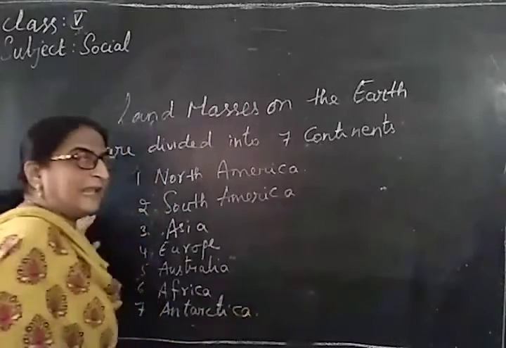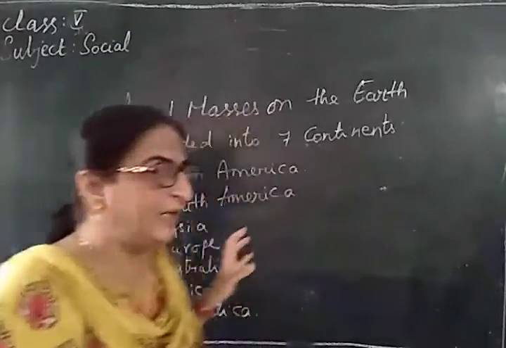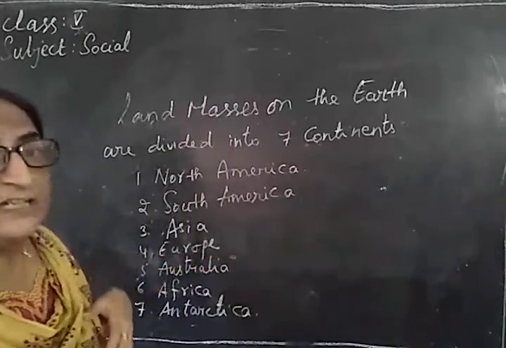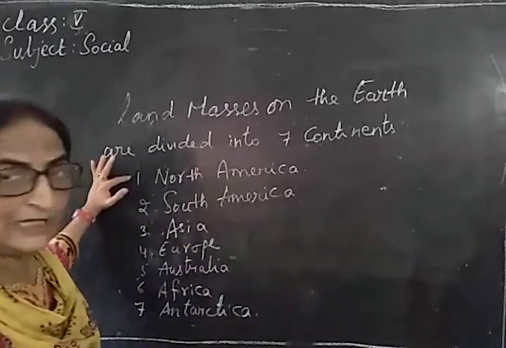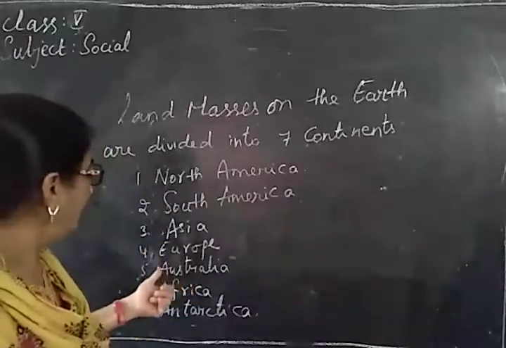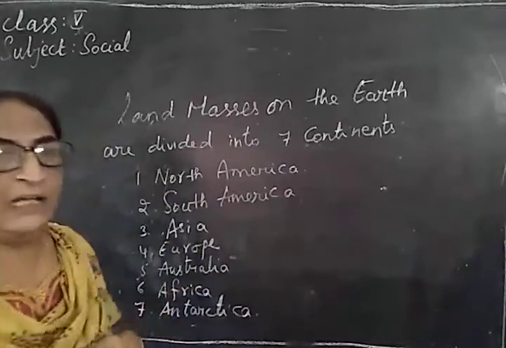So the land masses on the earth are divided into 7 continents. They are North America, South America, Asia, Europe, Australia, Africa and Antarctica.